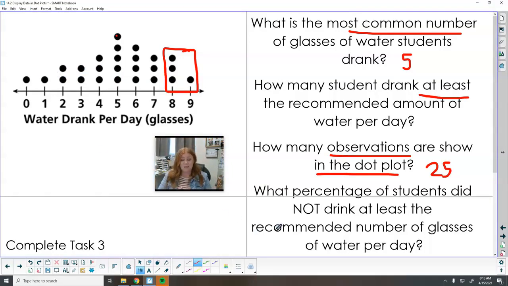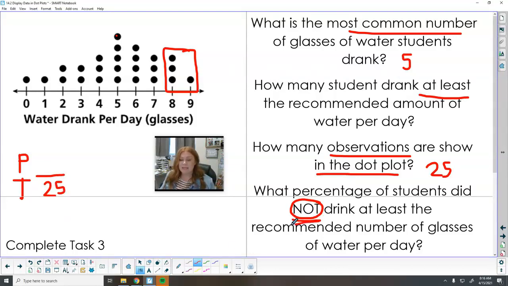It's important that we get those numbers correct, right? If I accidentally said there was 24 or 26, it could throw off future questions. Like this next one asks, what percentage of students did not drink the recommended glasses of water per day? Well, we've got to have our total as part of that. And if I have my total wrong, it's going to get my percentage wrong. Then I'm missing 2 questions. So part over total. So we know there are 25 total students that participated.